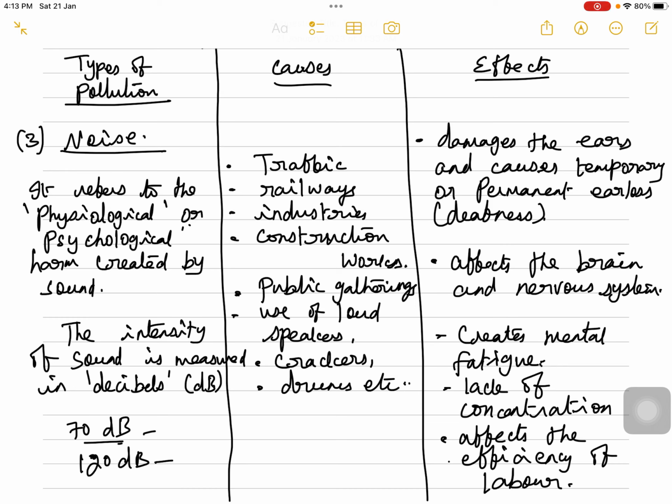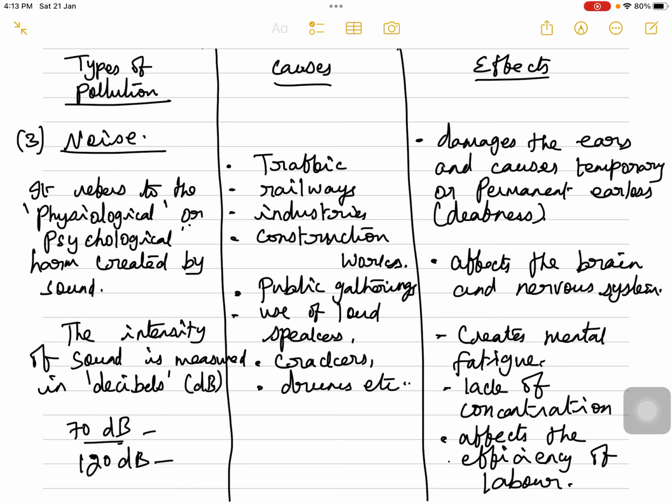So noise is something which creates an unpleasant sound, and it affects us psychologically as well as physically. It causes a mental disturbance. So that is the noise pollution. So it refers to the physiological or psychological harm created by sound.